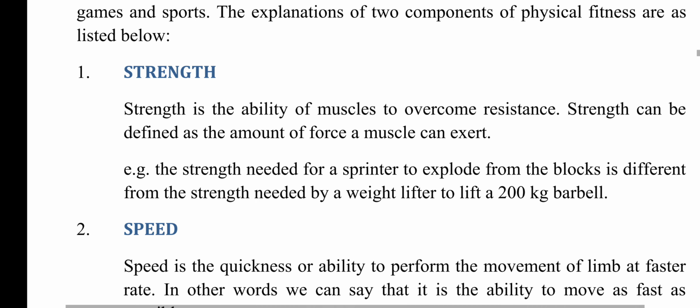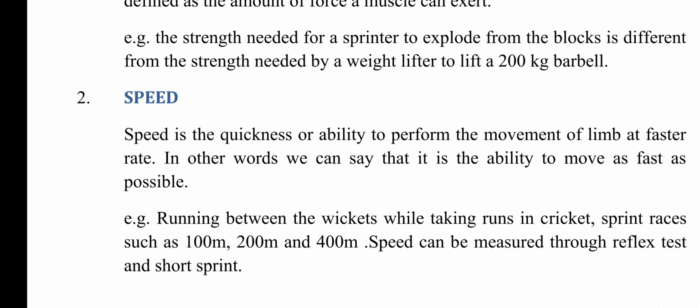Number 2, speed. Speed is the quickness or ability to perform the movement of a limb at a faster rate. In other words, it is the ability to move as fast as possible. For example, running between the wickets while taking runs in cricket, and sprint races such as 100 meter, 200 meter and 400 meter. Speed can be measured through reflex tests and short sprints.